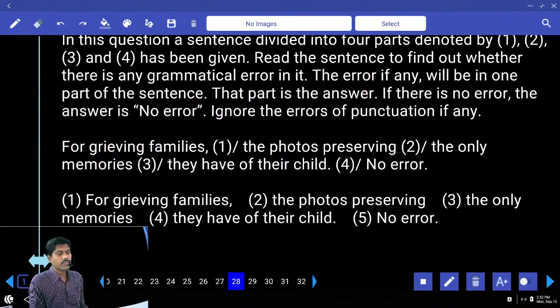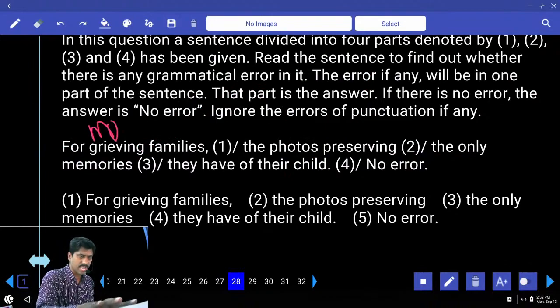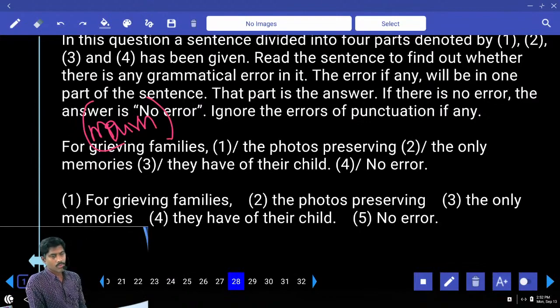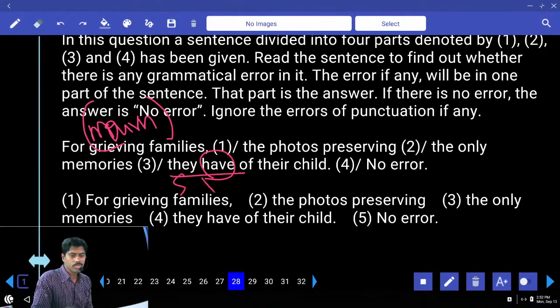For grieving. Grieving means feeling sad, expressing sadness. Mourn or lament, synonyms. For grieving families, the photos preserving the only memories they have. They have, subject verb is already there. For grieving families, the photos they preserve is needed. -ing is not needed there. If I have to keep -ing, I require are. For grieving families, photos preserve the only memories. Preserve means protect, save.